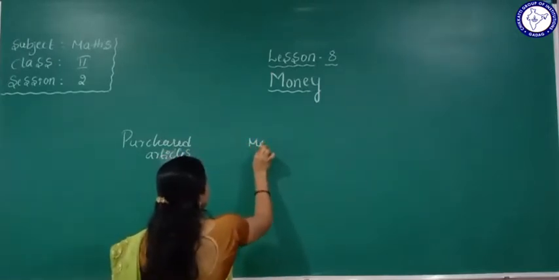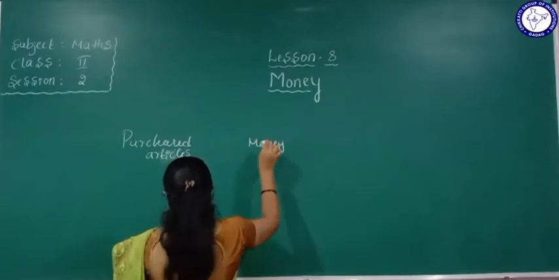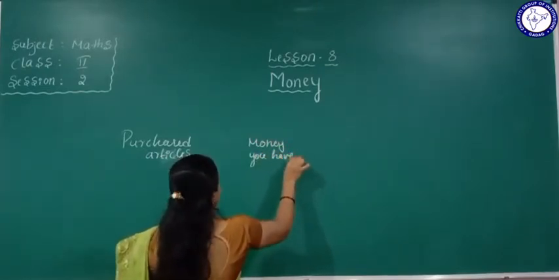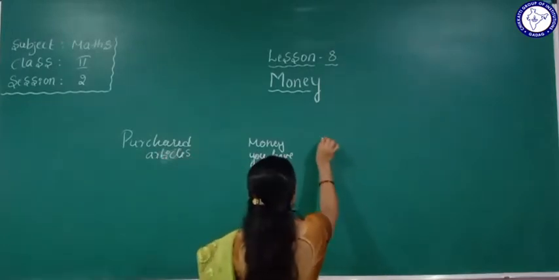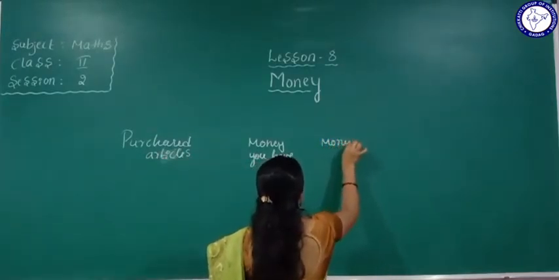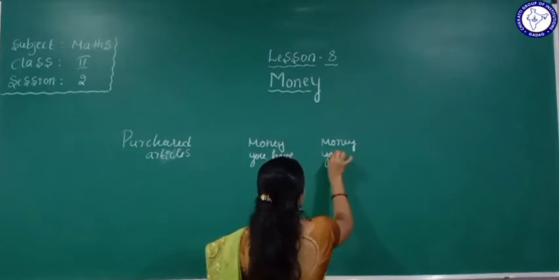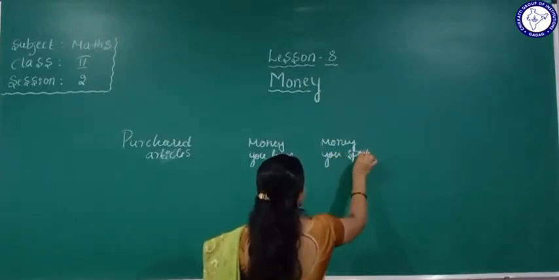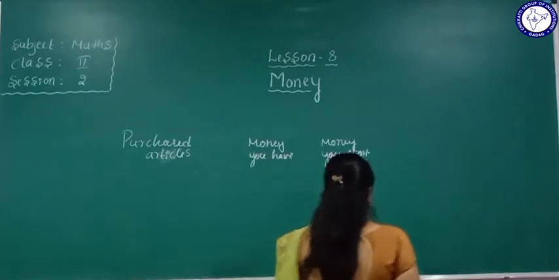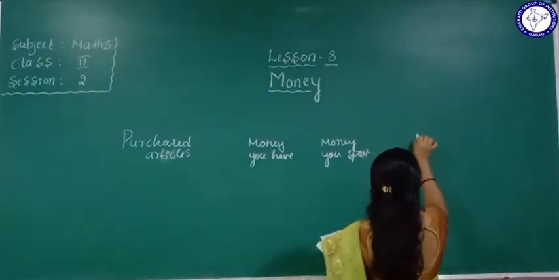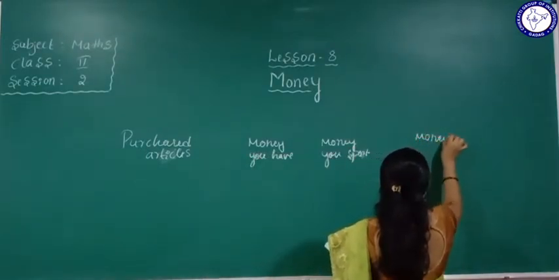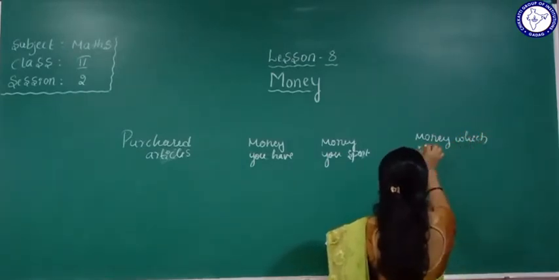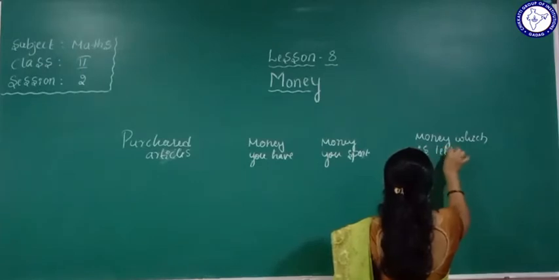Here money, money you have, how much amount you have. Money you spent. Money which is left with you.